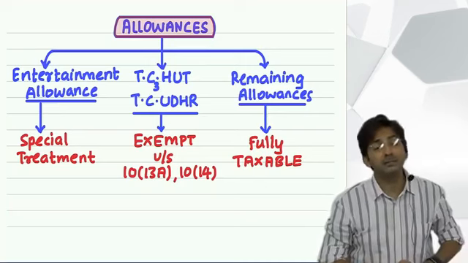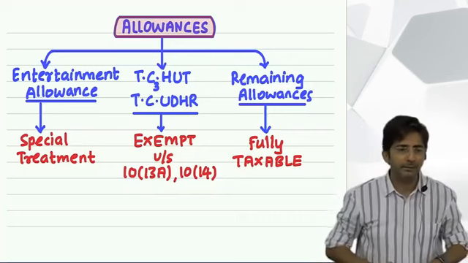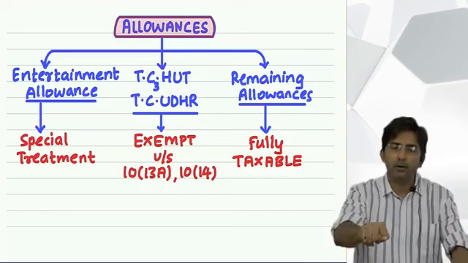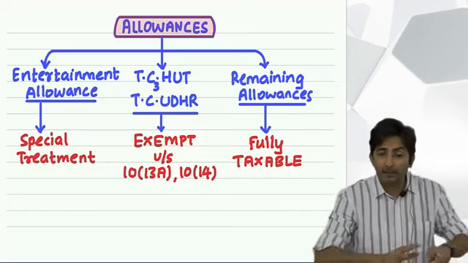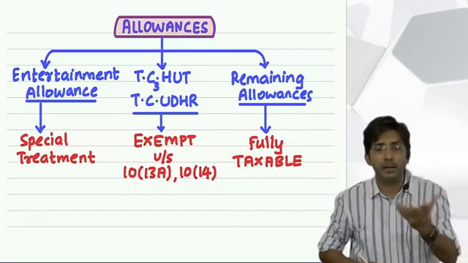Sir, our customer has come, give me some 1,000 rupees right now, I will need it. Because see, when a customer comes, every expenditure the employee will have to do from his pocket. But don't worry, for that the company will give you an allowance. And that is called entertainment allowance.